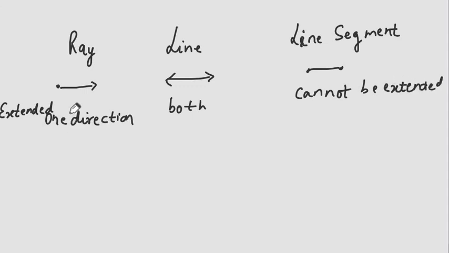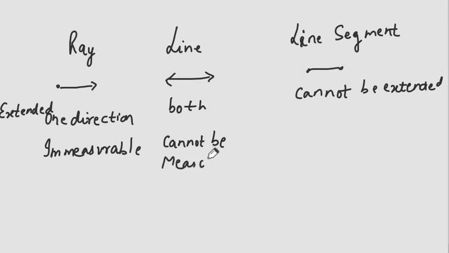This property of extension in one direction makes a ray immeasurable. You cannot measure a ray. Also, a line cannot be measured because it can be extended in both directions.